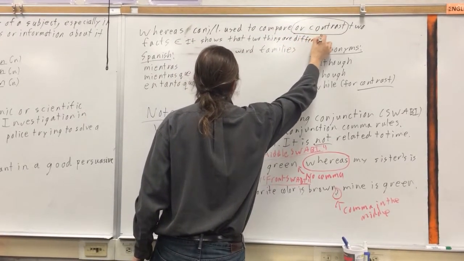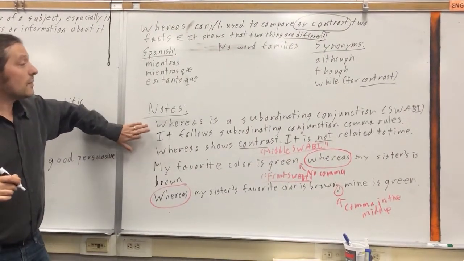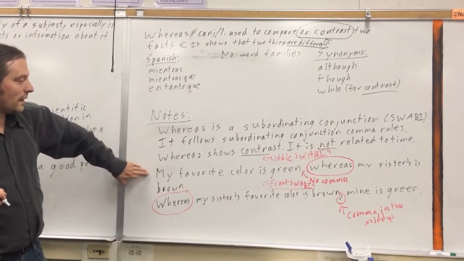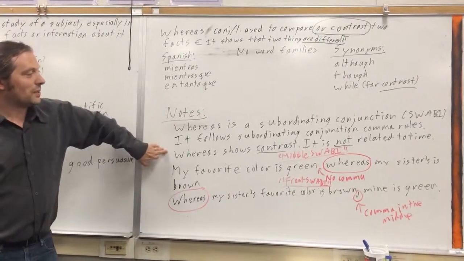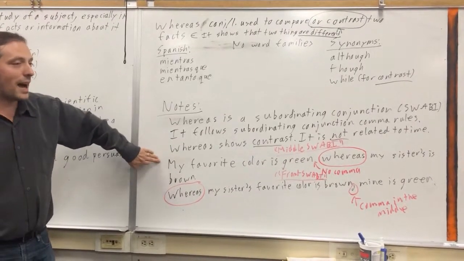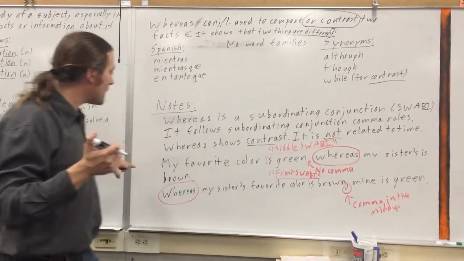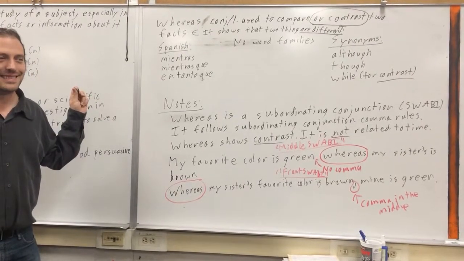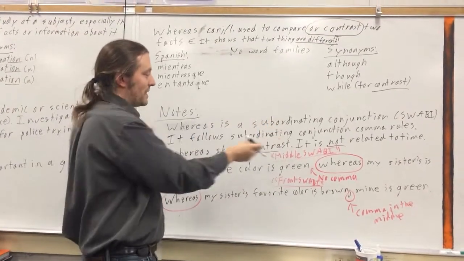So they're different, and it follows the subordinating conjunction comma rule. So for example, if we have: my sister and I have different favorite colors. We could use whereas to show the contrast, the difference, that we have different favorite colors. We could say, my favorite color is green, whereas my sister's is brown. Are the two favorite colors the same or different? Different, right?